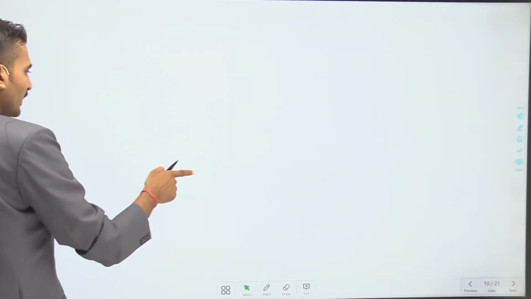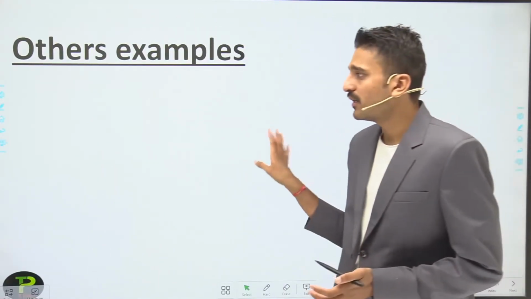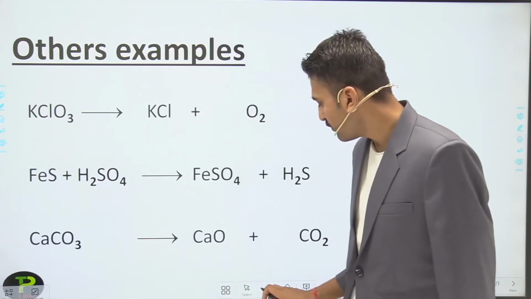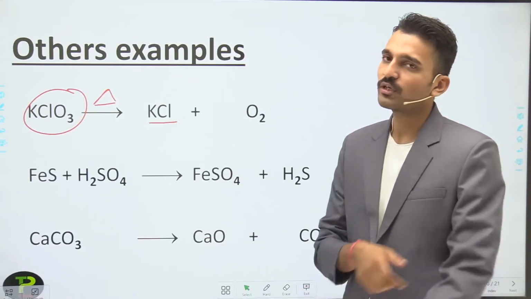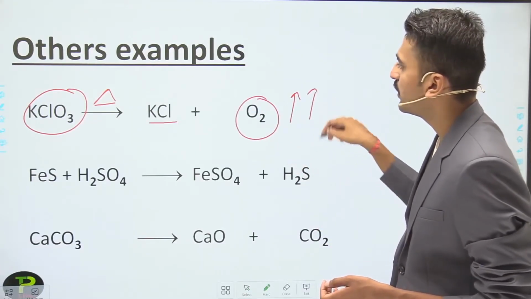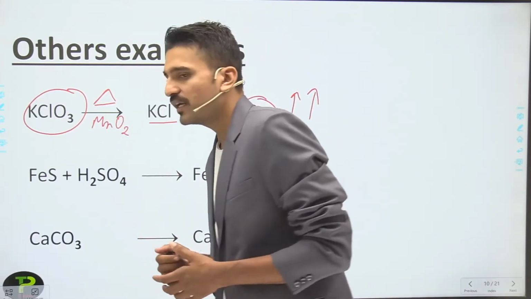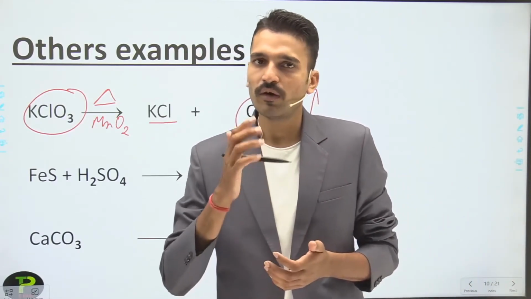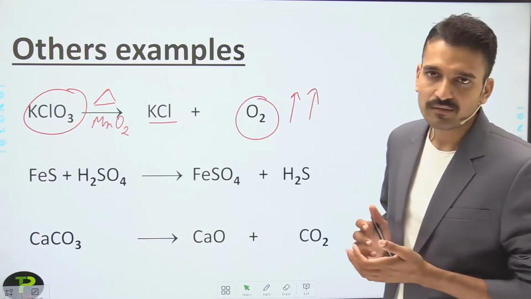Moving to the next slide, the other examples. What are the other examples of the evolution of gas? When potassium chlorate, KClO3, is heated, it forms KCl, that is potassium chloride, with the evolution of oxygen gas. In this particular reaction you use manganese dioxide as a catalyst. What does this term catalyst mean? For that you have to wait for lecture 3, where we are going to discuss catalysts in detail.